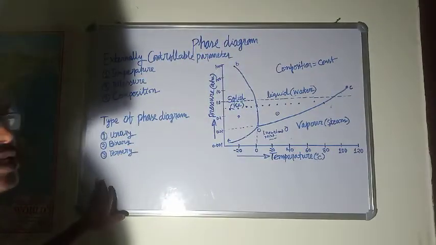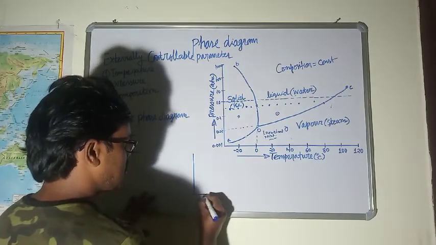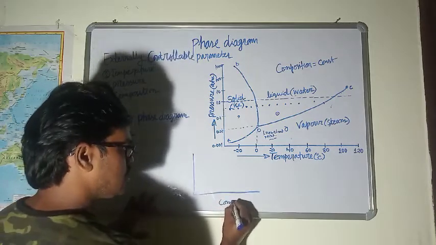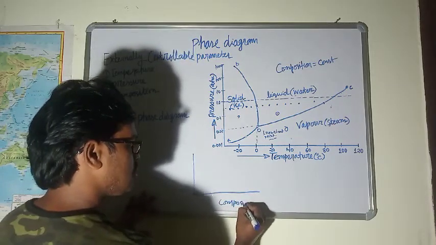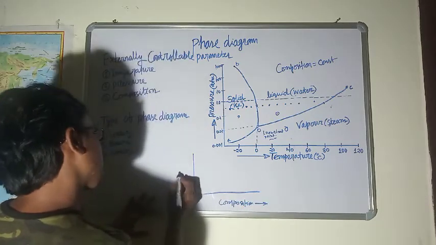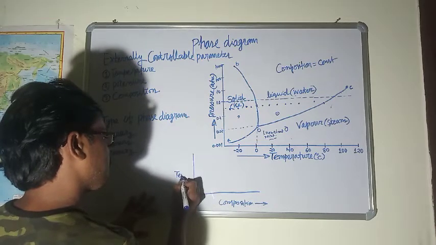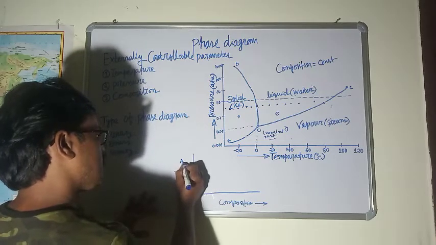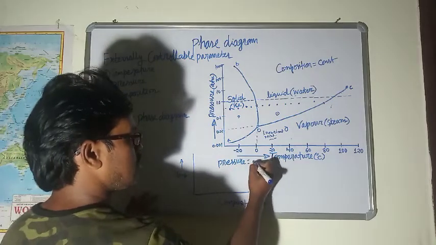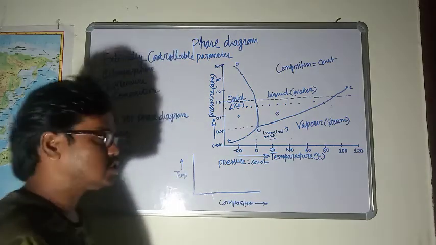Again, we will discuss in the copper nickel phase diagram, where you will see that two axes will be there. One axis will be representing composition, and the y axis will be representing temperature, and the pressure of the system will be held constant. Such a type of phase diagram you will see in the solid solution.